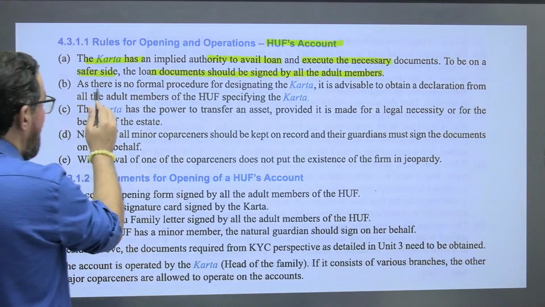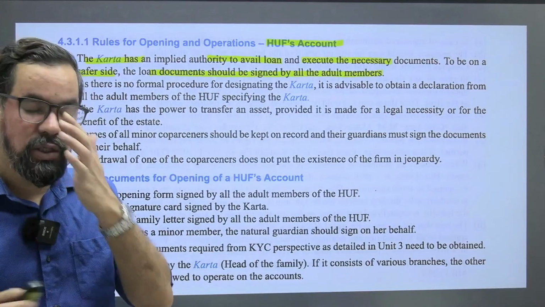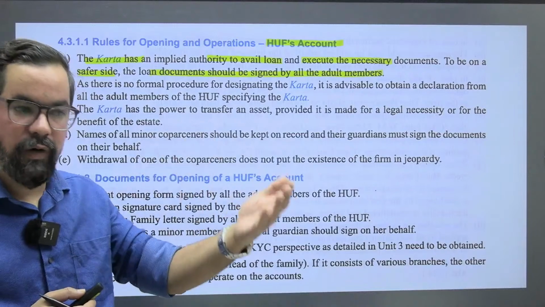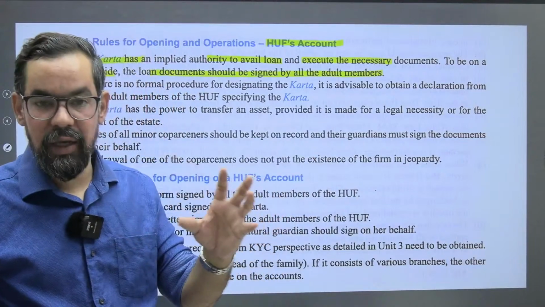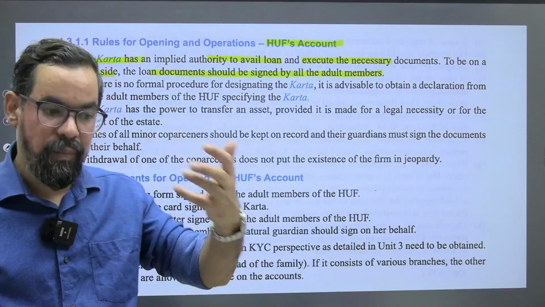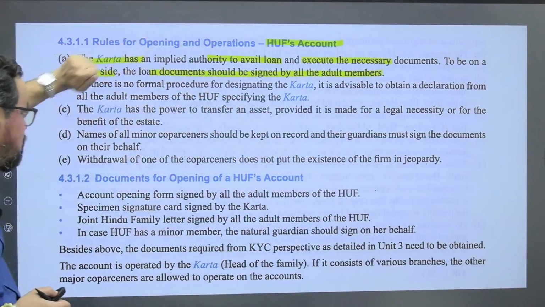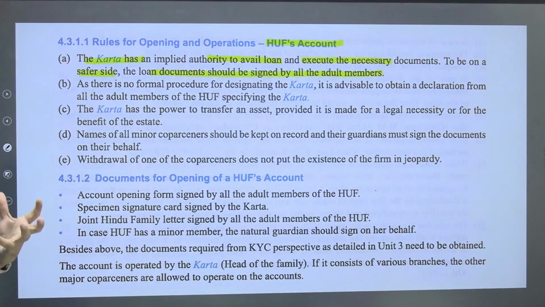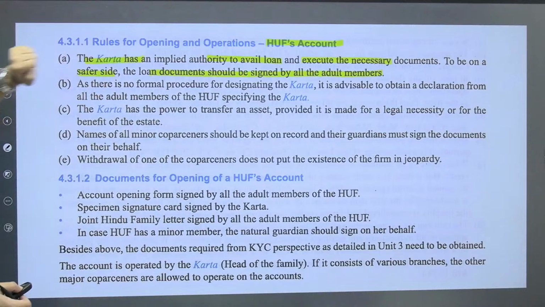The other thing is, at the time of account opening we are doing KYC or taking signatures of all the members, but for any transaction like withdrawals and others, we are not asking every member to sign. Okay, the Karta will be the sole authority whose signature will be required at the time of withdrawals or any other banking transactions. For loans, for banks' asset safety, we can ask that the documents must or may be signed by all adult members.